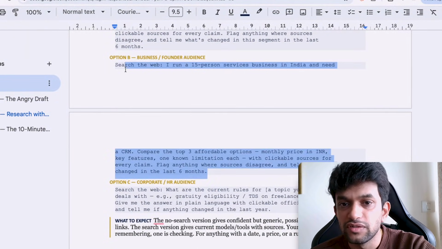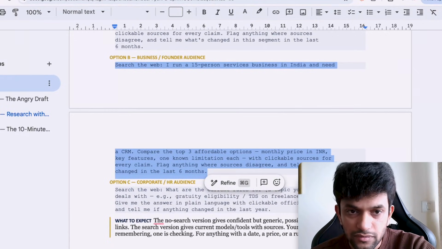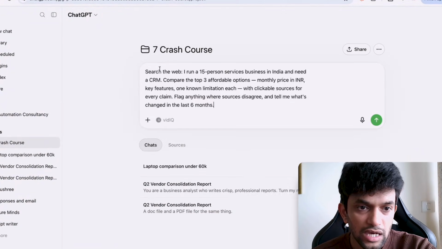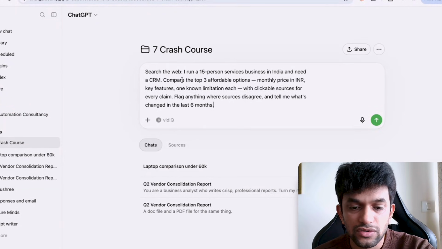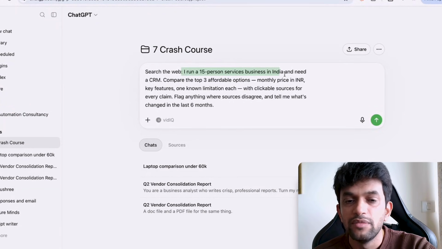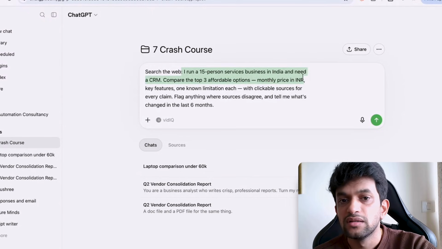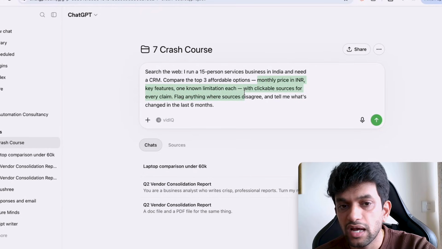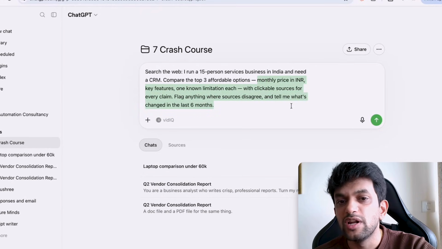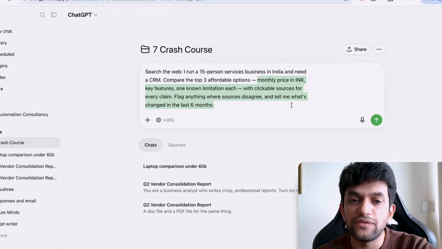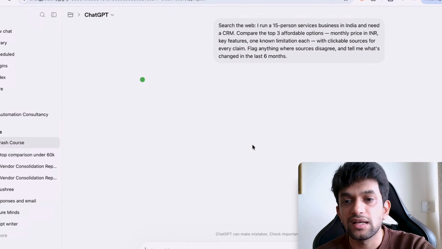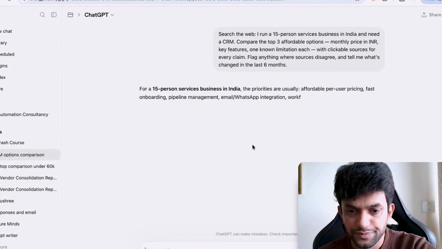I run a services business in India and need a CRM. Okay, this is another option we can do. I'll put the same thing. I will start a new chat in 7 days crash course. Put it over here. Basically, I run a services business in India and need a CRM. Compare the top 3 affordable options based on monthly price in INR, key features, one known limitation of each, with clickable sources for every claim. Flag anything where sources disagree and tell me what has changed in the last 6 months. I put it.